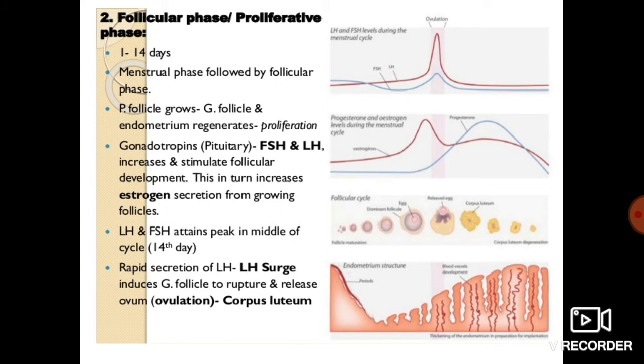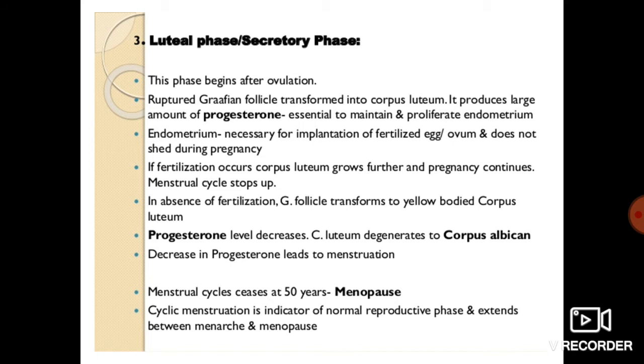After that, that yellow colored body is called the corpus luteum, which is the Graafian follicle without the oocyte. It slowly gets degenerated. Ovulation takes place on the 14th day of the cycle. Next, we will be talking about the luteal phase, or the secondary phase, the secretory phase.